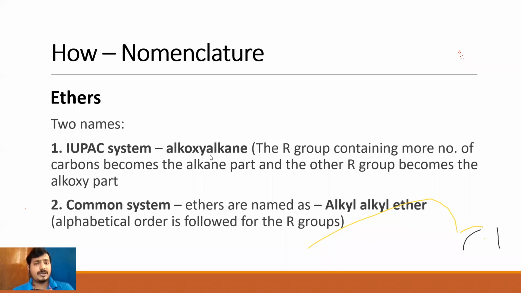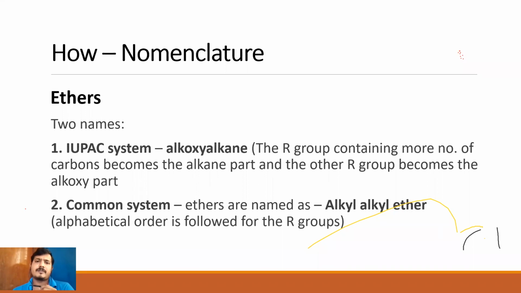Now to ethane who is attached, I have CH3O. CH3O is attached to my ethane. CH3 is nothing but methyl. So when I put that here in this name, methoxy. So therefore, CH3OC2H5 will be named as methoxy ethane. Clear? Let's visualize one more compound before I go to the exercise.